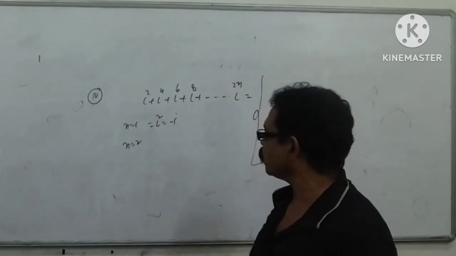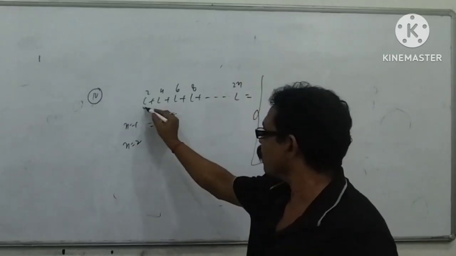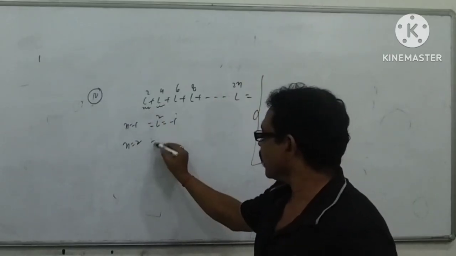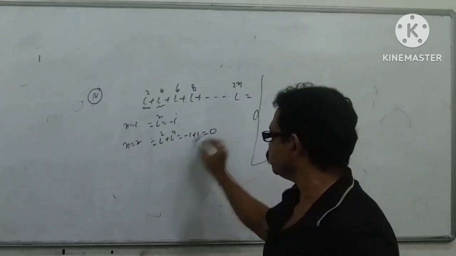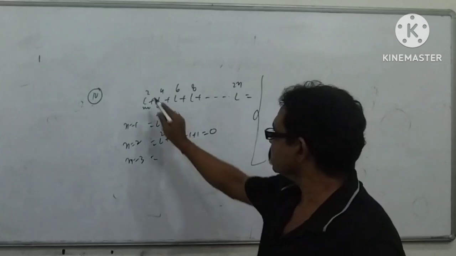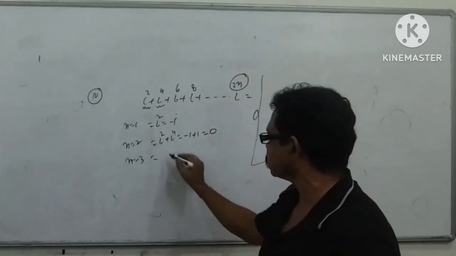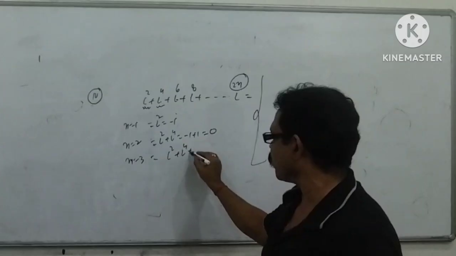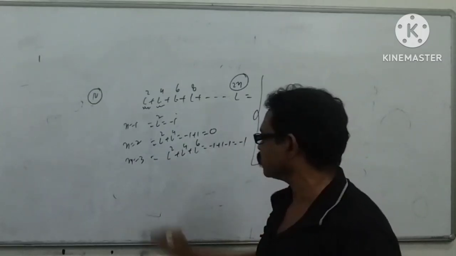Suppose n equal to 2, i to the power 4. You have to move from i square to i to the power 4, that is i square plus i to the power 4, minus 1 plus 1, 0. Suppose you put n equal to 3, that means i to the power 6. i square, i to the power 4, i to the power 6: minus 1 plus 1 minus 1, that is minus 1.